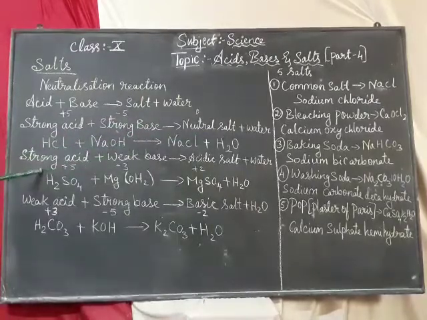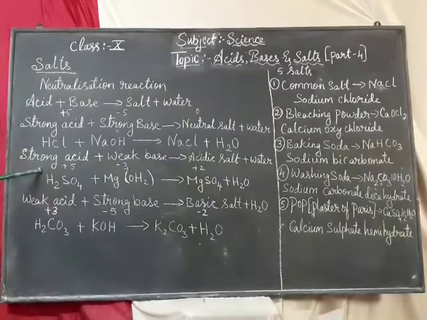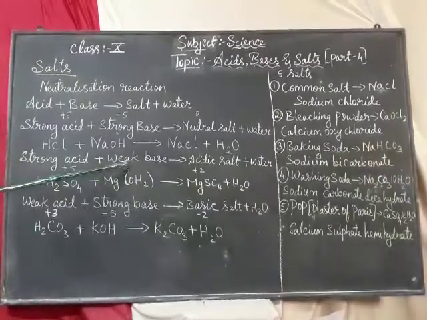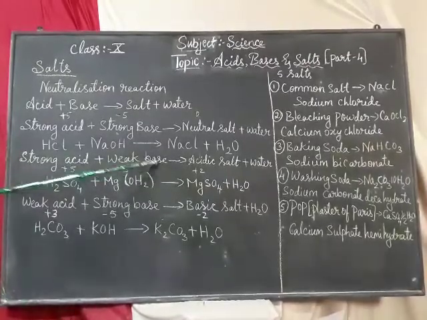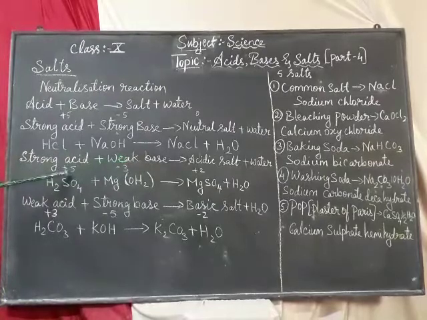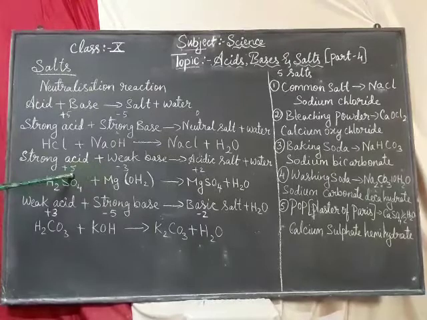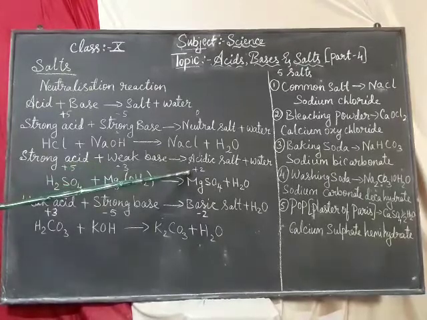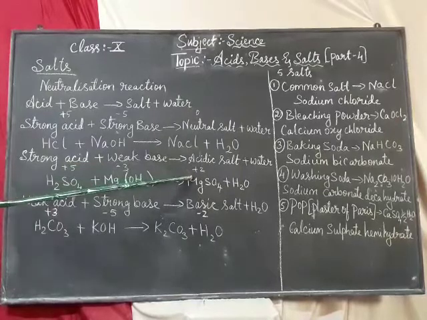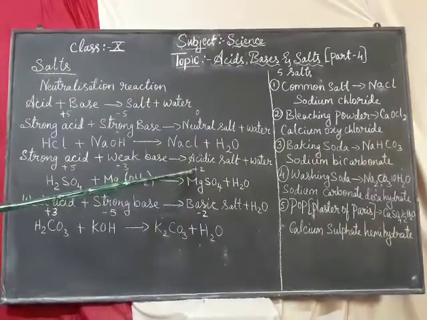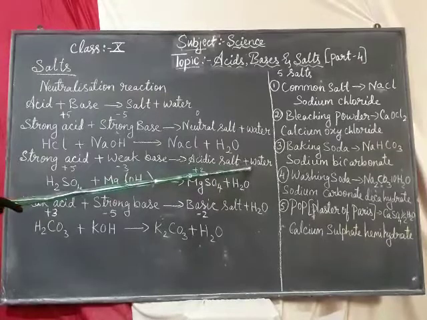Then coming to the next, once a strong acid reacts with a weak base, what happens? The strong acid is, for example, plus 5 and the weak base is minus 3. Once you do the addition, it will be plus 2. It will not be 0, so it will not be in the neutral form. It will be an acidic salt plus water.